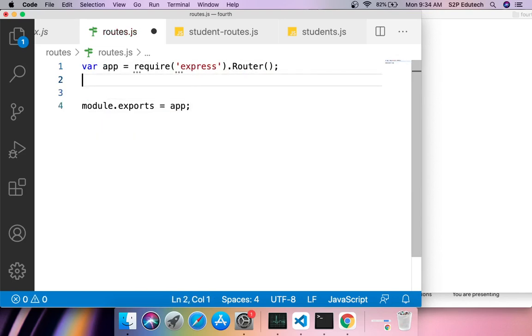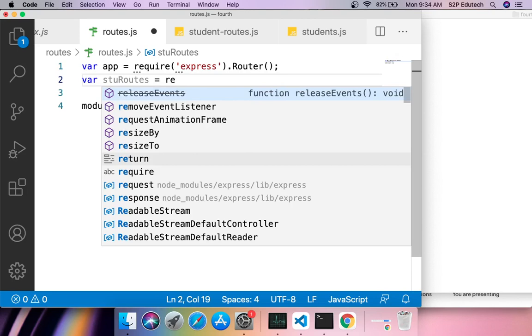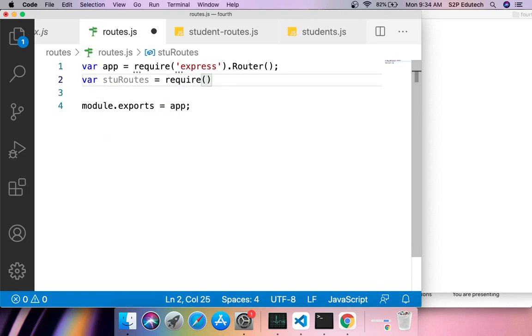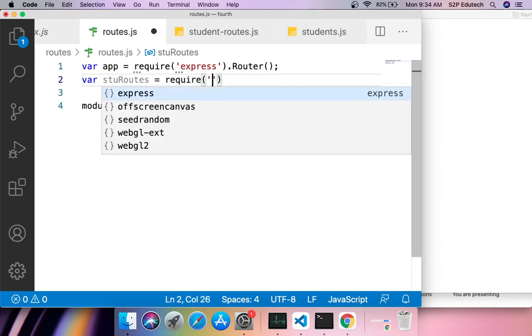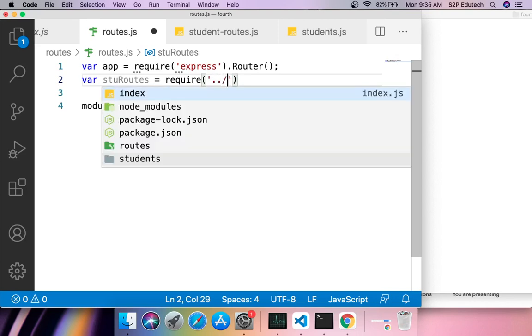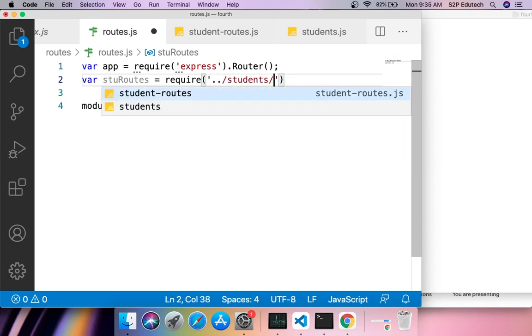In between, what I would also do is I would be importing the student routes file, right? So next what I would say is var stu routes. You can give again any name. I am just trying to give some meaningful name. So I am saying var stu routes equals to require, and in this require I would say dot dot slash students slash student routes.